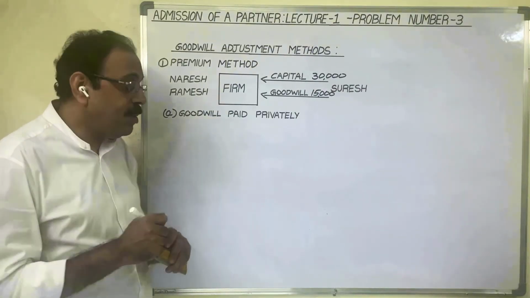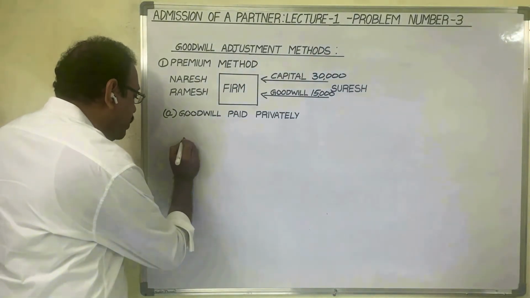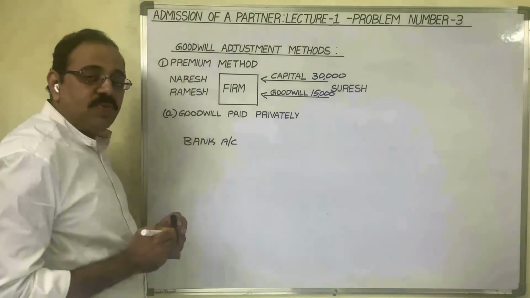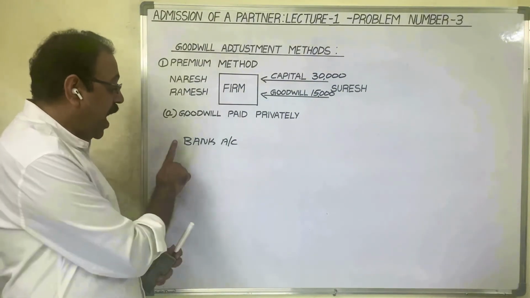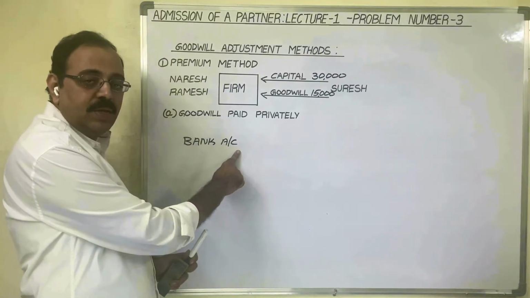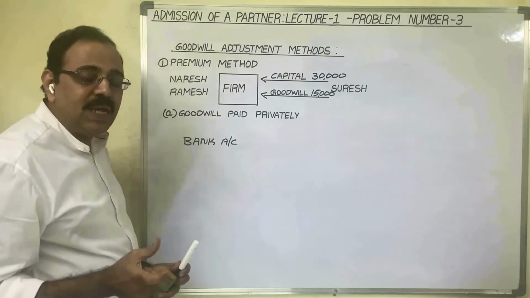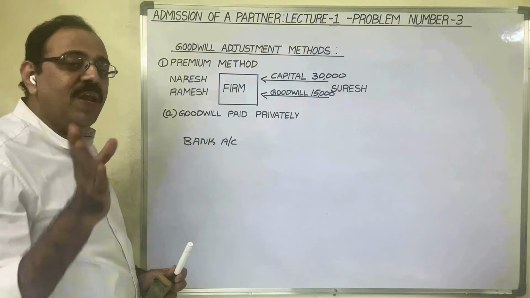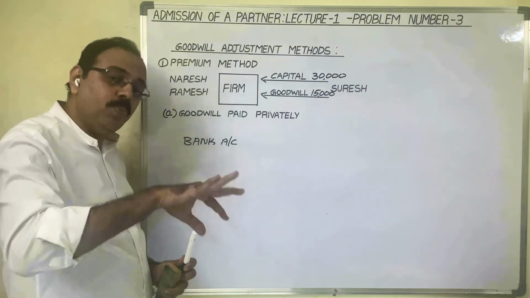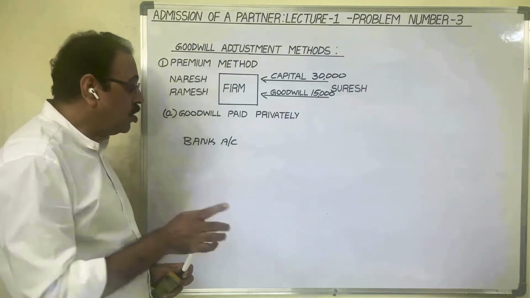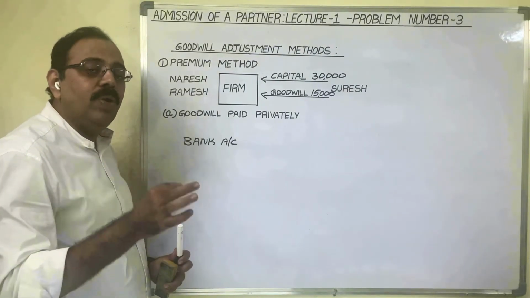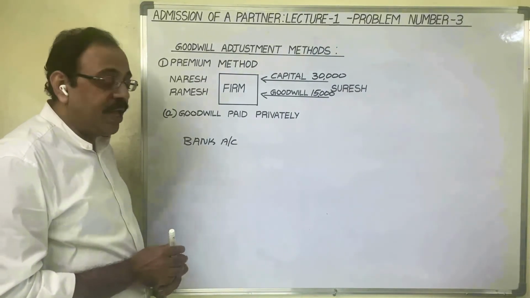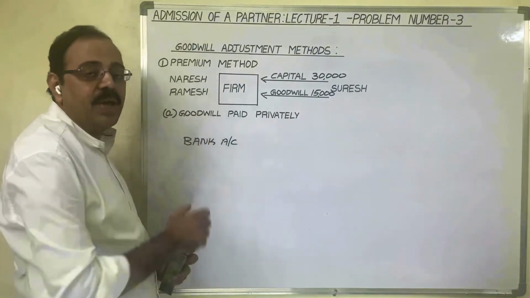Therefore, we should take bank account as one account. In the question, if cash in hand is given, then we should take cash account here. Suppose in the old balance sheet under the asset side, cash balance and bank balance both are given. In that case also, we should take cash account here. As only cash at bank is given, I am taking bank account as one account.